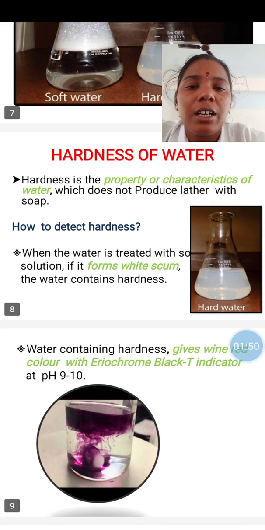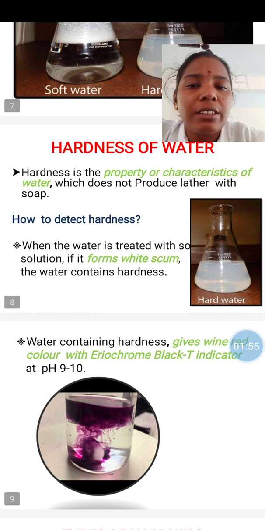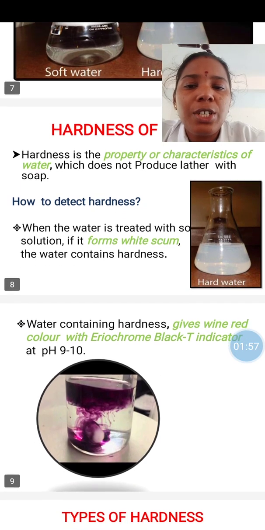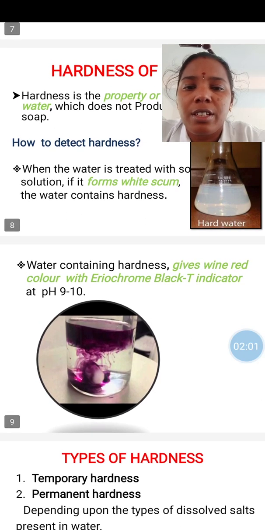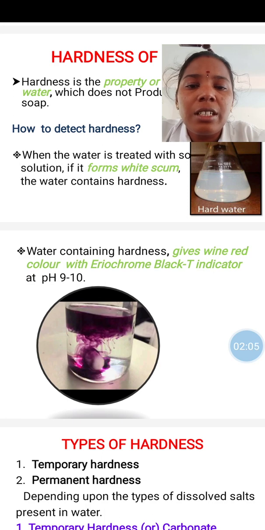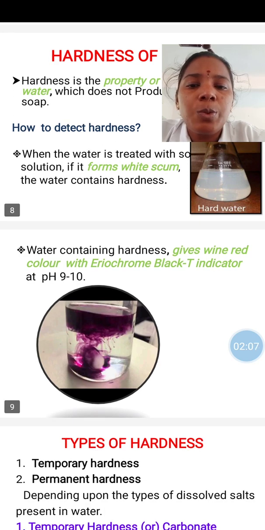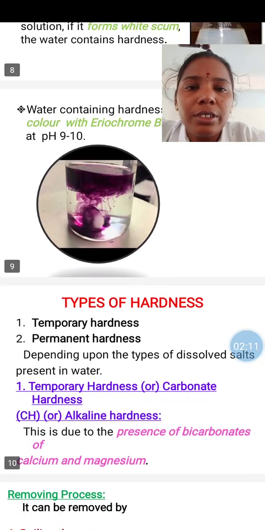Then hardness. Hardness is a property or characteristic of water which does not produce lather with soap. To test hardness, water is treated with soap solution, and it does not produce lather. And also, a second test: water containing hardness gives wine red color with Eriochrome Black T indicator at pH 9 to 10.